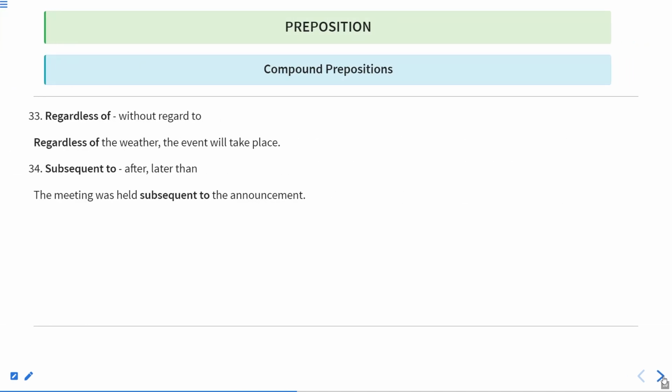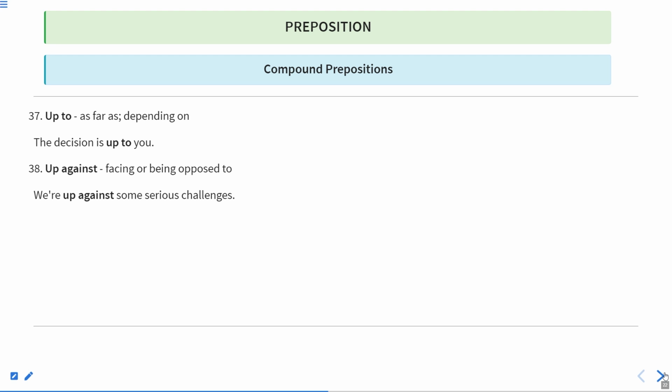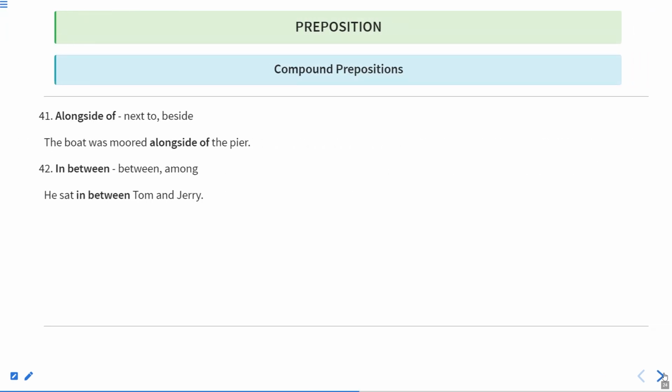Regardless of, without regard to, subsequent to, after or later than. Such as, for example, and if such that is there, that shows the impact of something or effect of something. Thanks to, because of, up to, as far as, depending upon, or depending on the condition, up against, facing or being opposed to. With respect to, concerning or regarding, with respect to, with reference to, concerning.